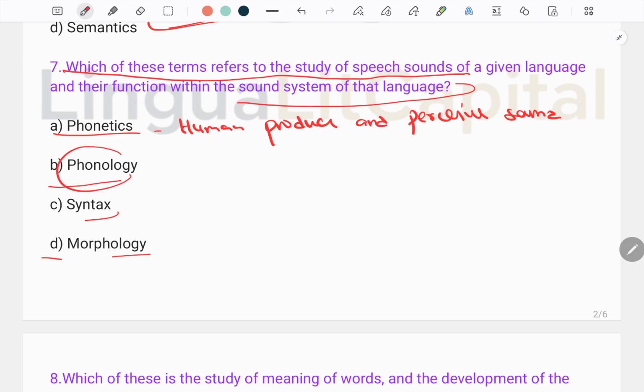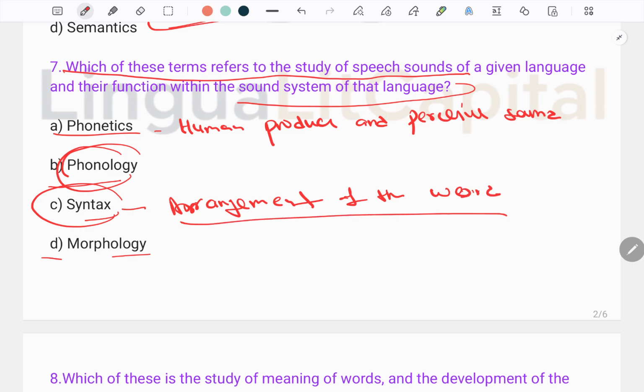How speech sounds are organized, we talk about in phonology, while in syntax we study the arrangement of the words. While in morphology, morphology deals with, or we can say it is, the scientific study of the form, structure, and the composition of things.